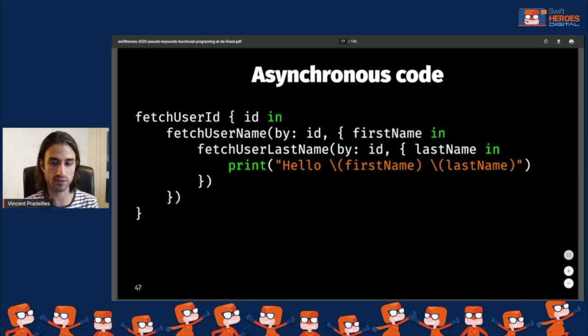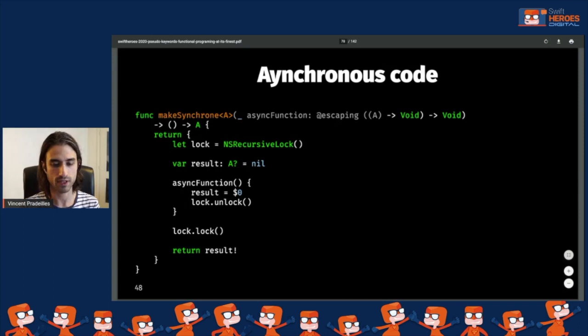And I want to show you that it's possible to implement the equivalent of async await in Swift using pseudo keywords. To do it, we first have to write a little bit of code that might not make sense, but when you see the big picture, you will see that it does make sense, I swear to you. We're going to implement a function called makeSynchron, and what it does is take an asynchronous function and turn it into a synchronous function, so a function that blocks the thread that called it until it has returned.